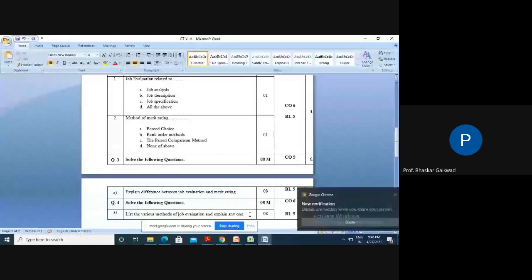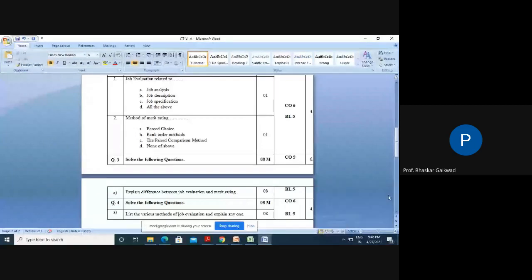We can give this on a scientific base through merit rating. So these are the seven points of difference between job evaluation and merit rating.